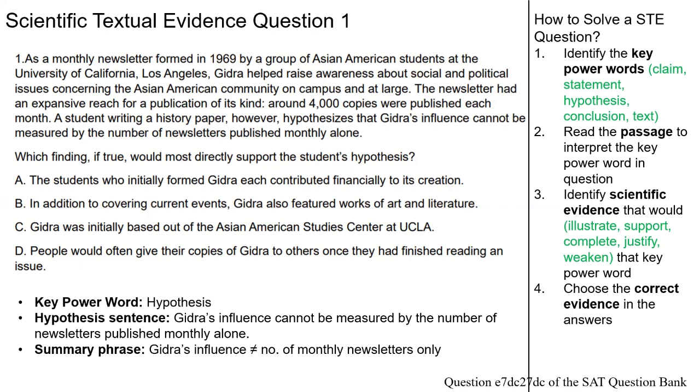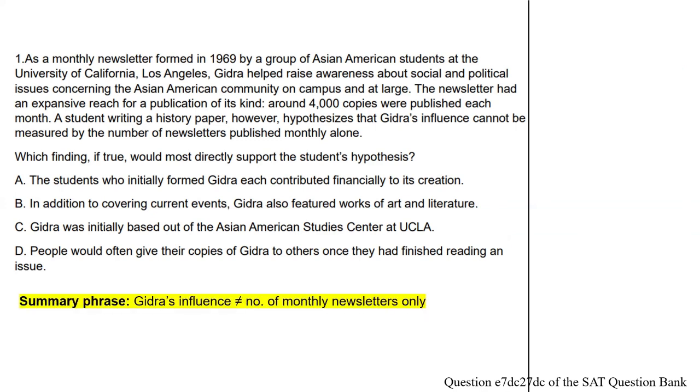Now, step number 3 is to identify scientific evidence that would either illustrate, support, complete, justify, or weaken that key power word. And then number 4 is to choose the correct evidence in the answers. Here's our summary phrase. We already read the answers from A to D. Now let's try to shorten each answer to make it easier for ourselves to compare between the hypothesis and the correct evidence to support that hypothesis.